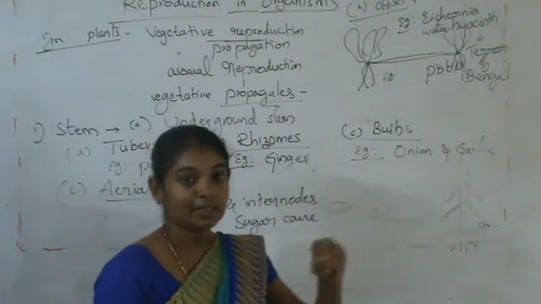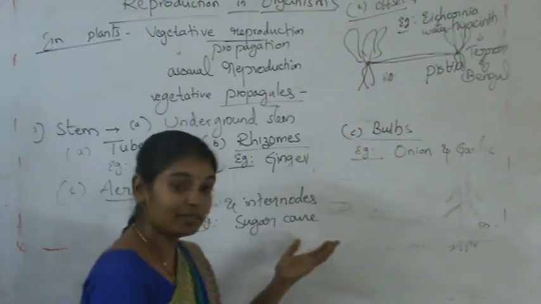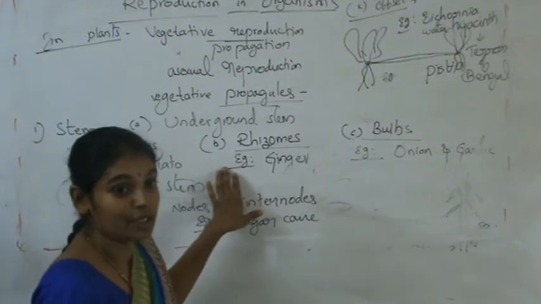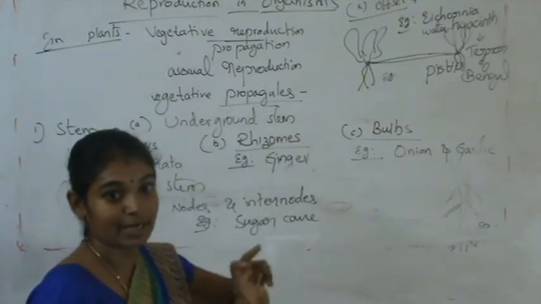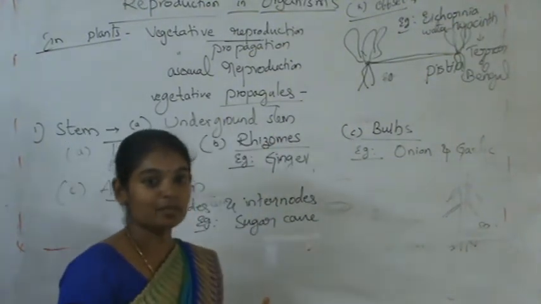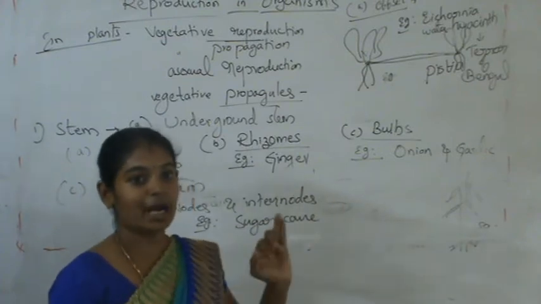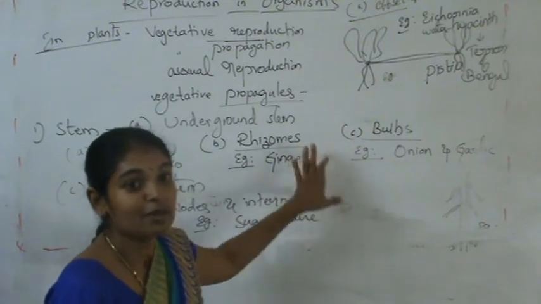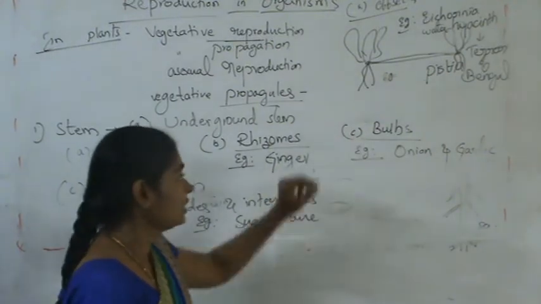So when we plant that part, a new plant will arise. So these are the vegetative parts, that is, stems. There are three types of stems: underground stem, subaerial stem and aerial stem.